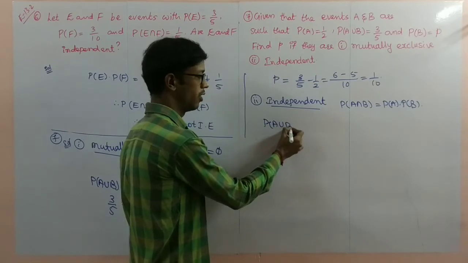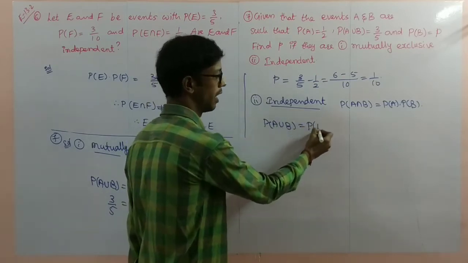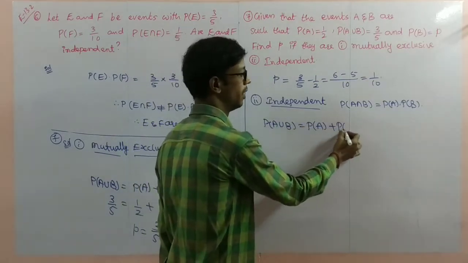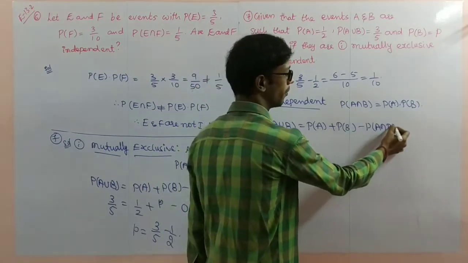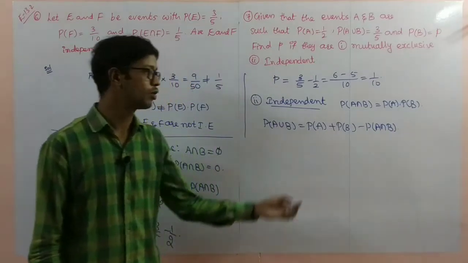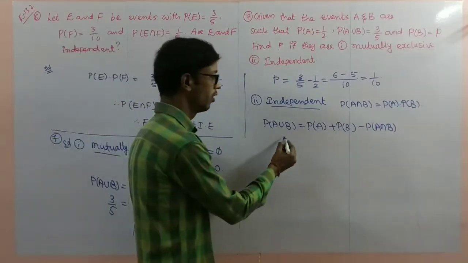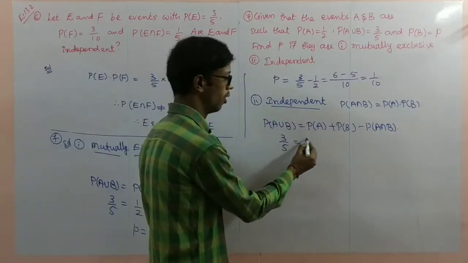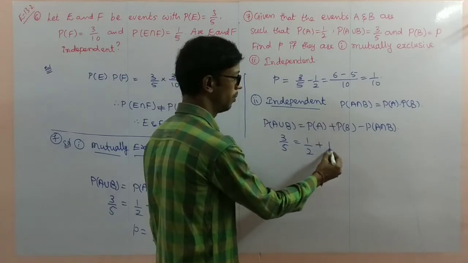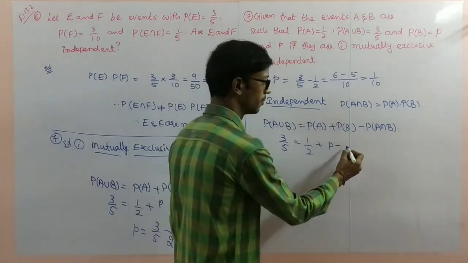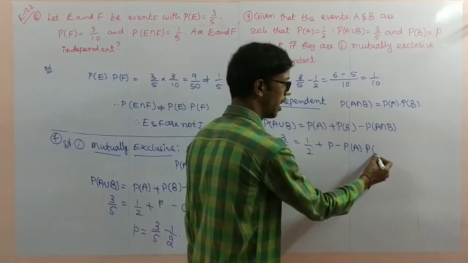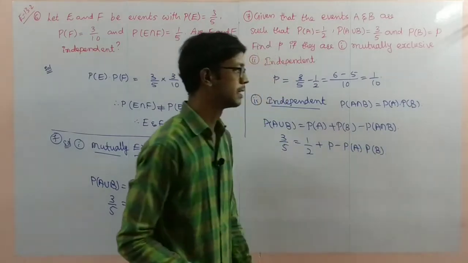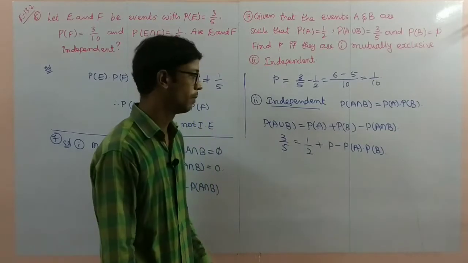P of A union B is equal to P of A plus P of B minus P of A intersection B. So now substitute the values: 3 by 5 is equal to 1 by 2 plus p minus P of A into P of B.